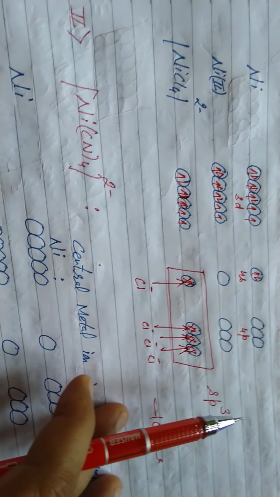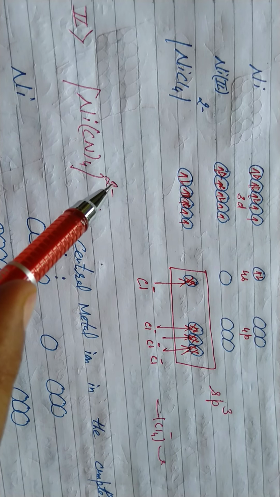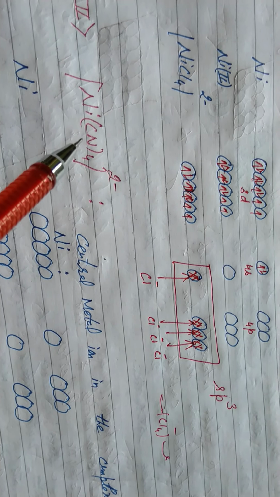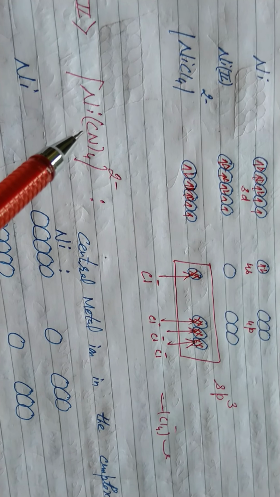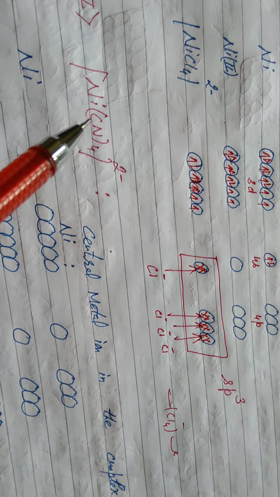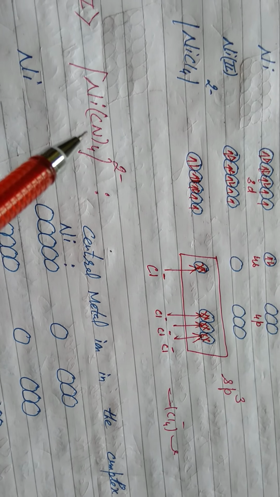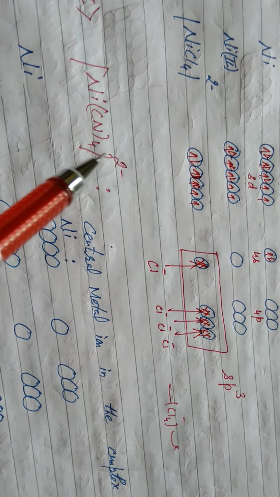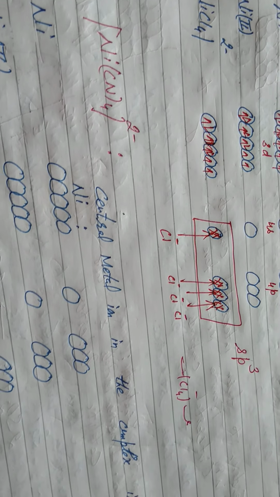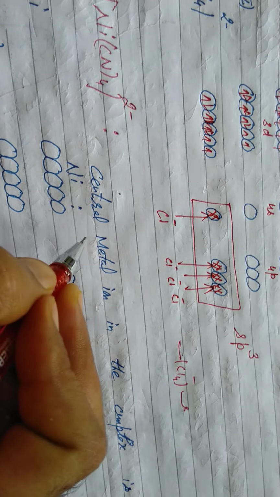After this, second is [Ni(CN)4]2-. It is clear, coordination number 4. But it is a strong field ligand, students. What will happen? Electrons of the metal will pair up. Again, at first, suppose the question is on the basis of VBT, show that the [Ni(CN)4]2- complex is diamagnetic in nature. Again, the central metal ion in the complex is nickel, atomic number 28.